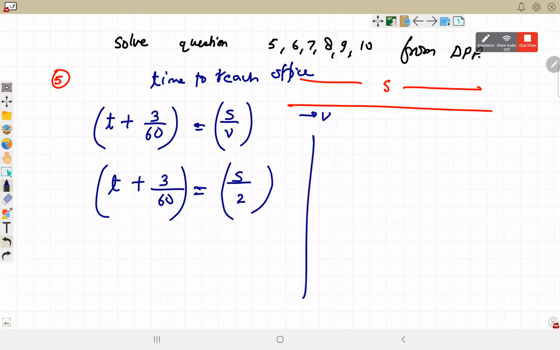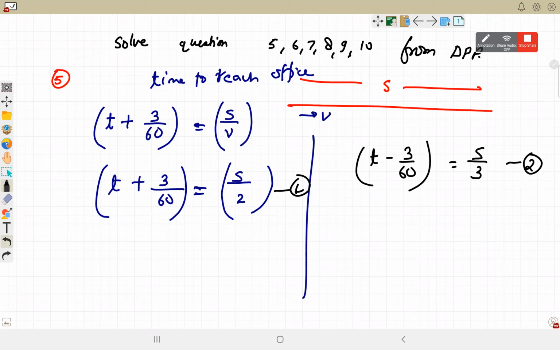The second equation is when he goes with 3 kilometers per hour, because he increases speed by 1. Then he takes 3 minutes less. So t minus 3 by 60 will be equal to s by 3. These are the two equations. He takes 3 minutes more, 3 minutes late means t plus 3. Minutes are converted into hours because the speed is also given in hours. s is the distance between his office and house.